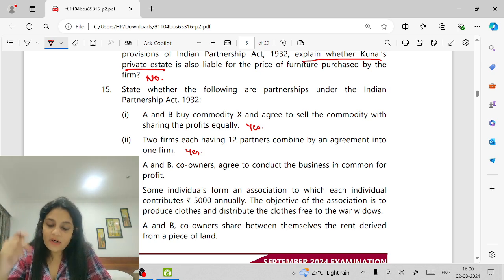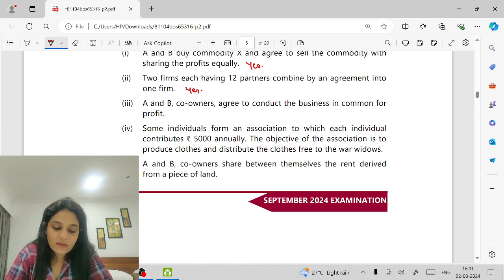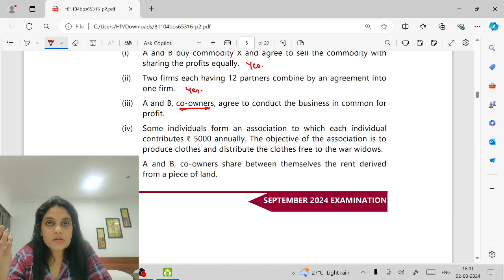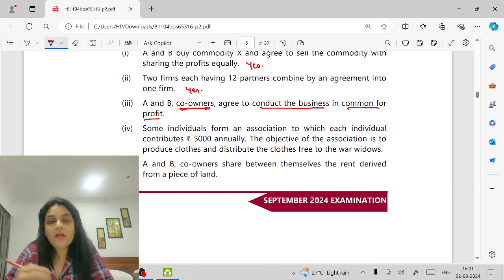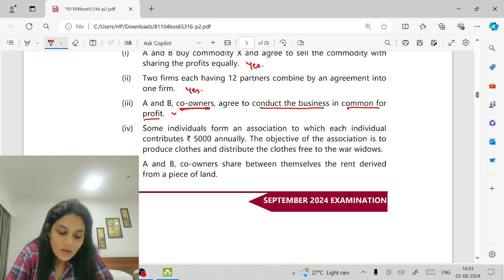A and B, co-owners, agree to conduct the business in common for profit. See, just because they've used the word co-owners doesn't mean they are not partners. They are doing business, they are going to share profits, and obviously for their common profit, mutual agency is there. So are they partners? Yes.